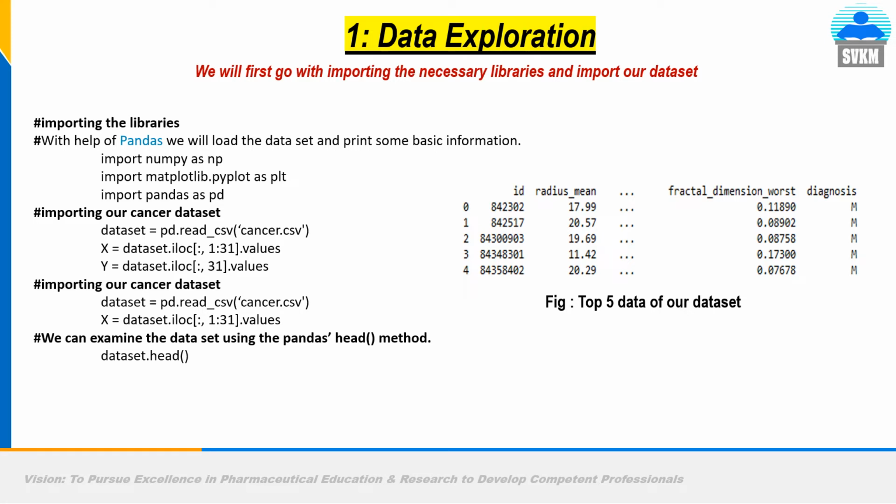Those inputs decide whether the image shows a malignant tumor or a benign tumor. So this M or B is our label or output.